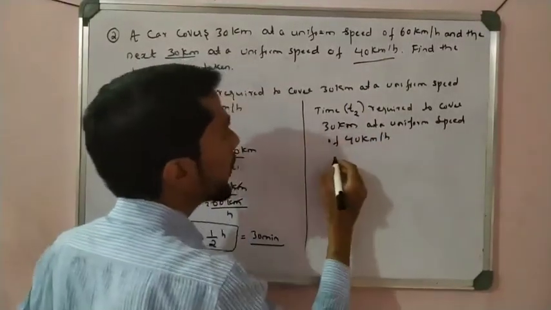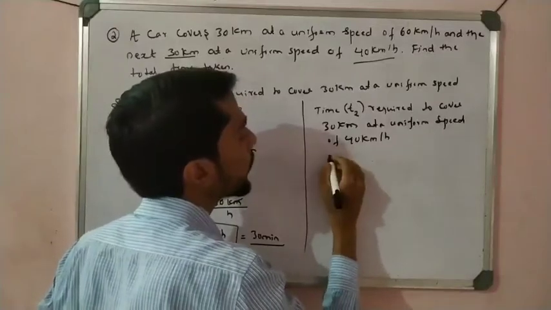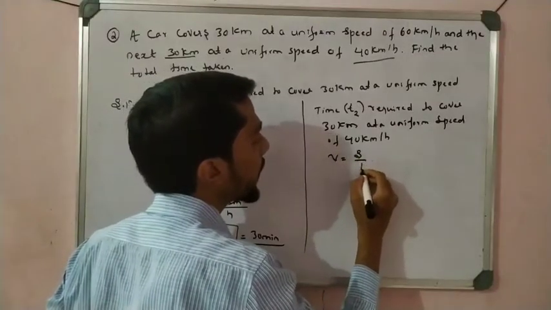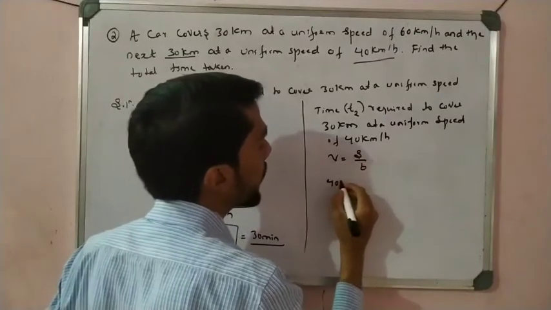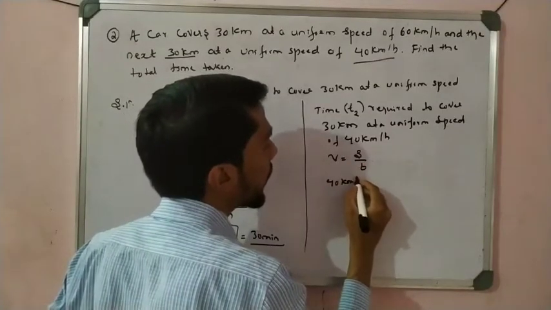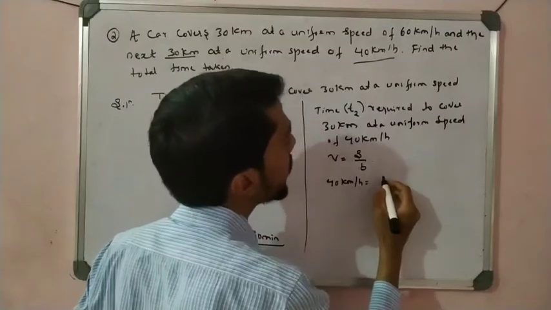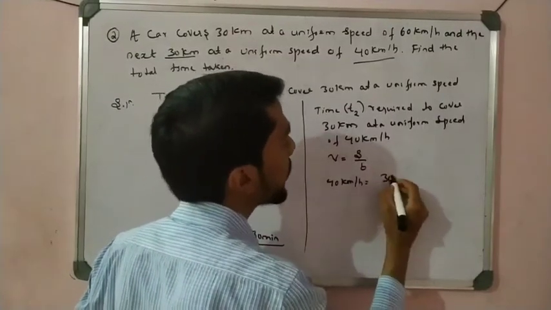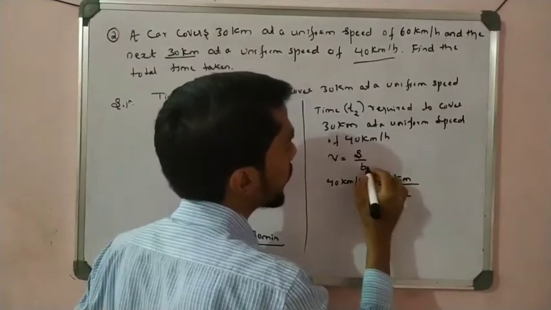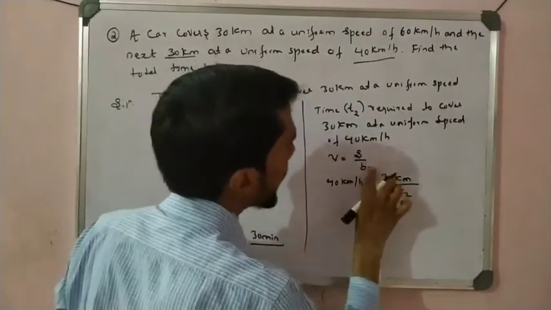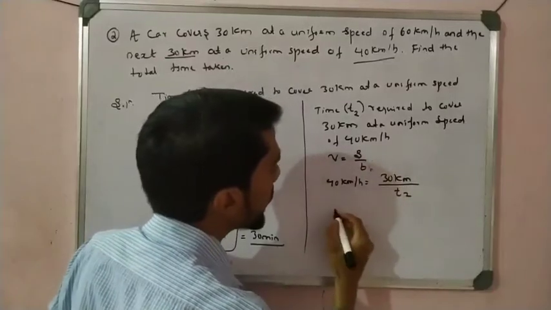So see, same formula. Speed is equal to distance by time, right? So what is your speed? Speed is given, that is 40 kilometer per hour, is equal to distance, which is 30 kilometer. Time you have to calculate, that is T2. So let us do cross multiplication.